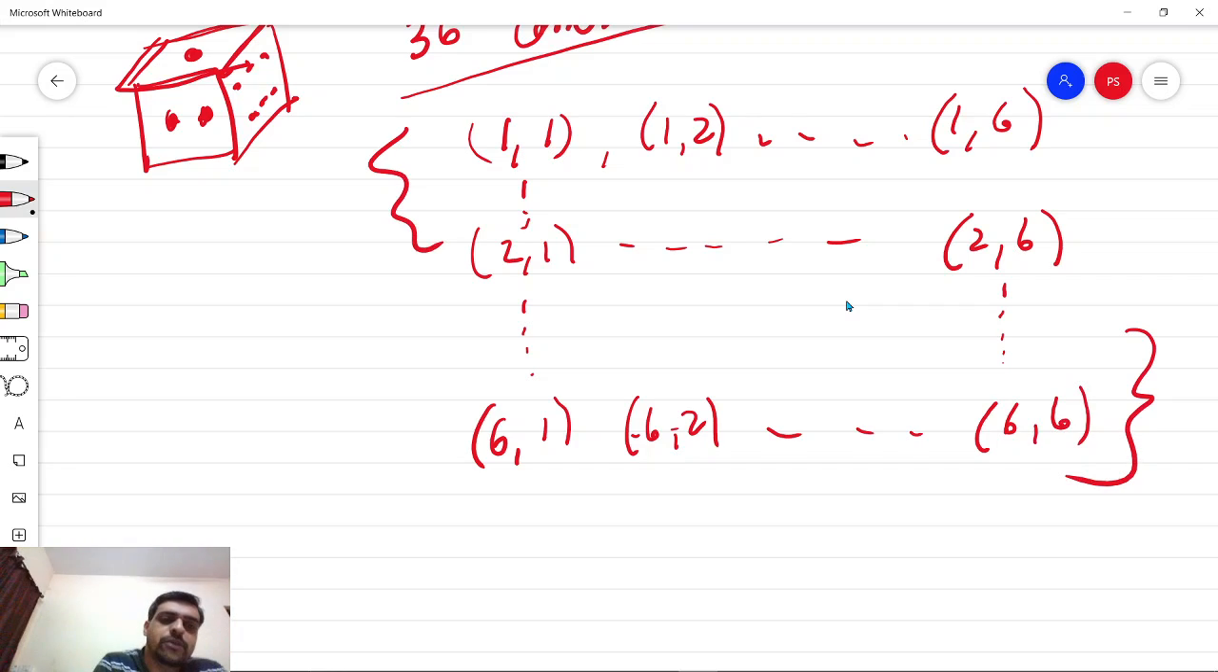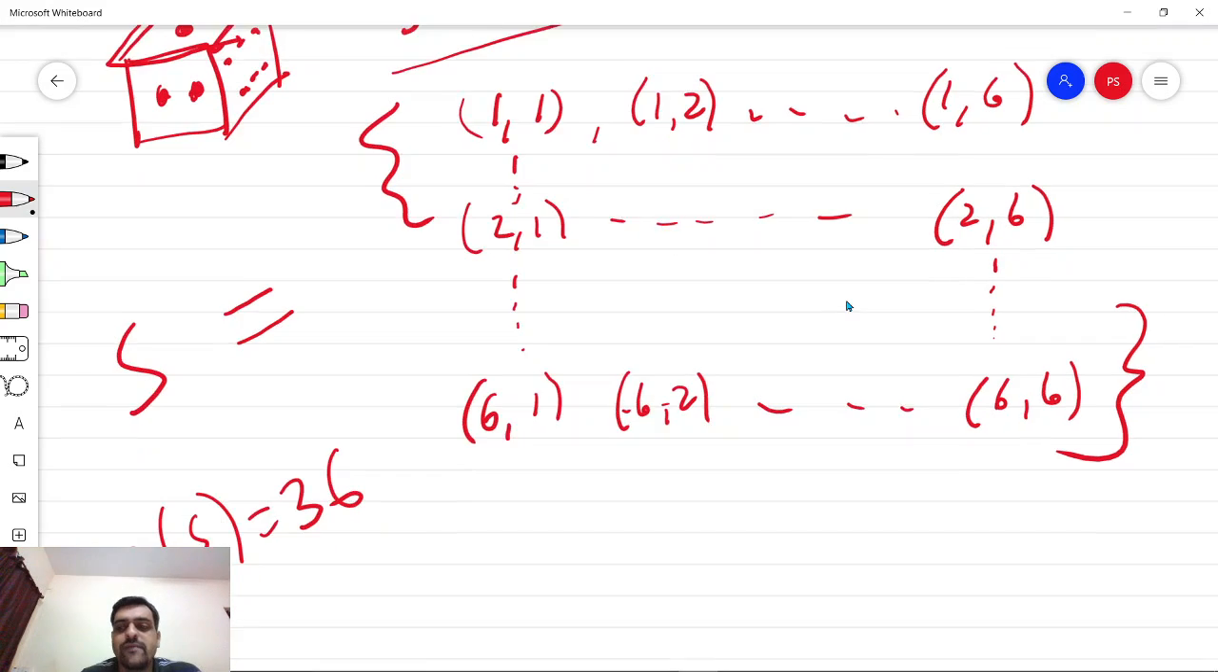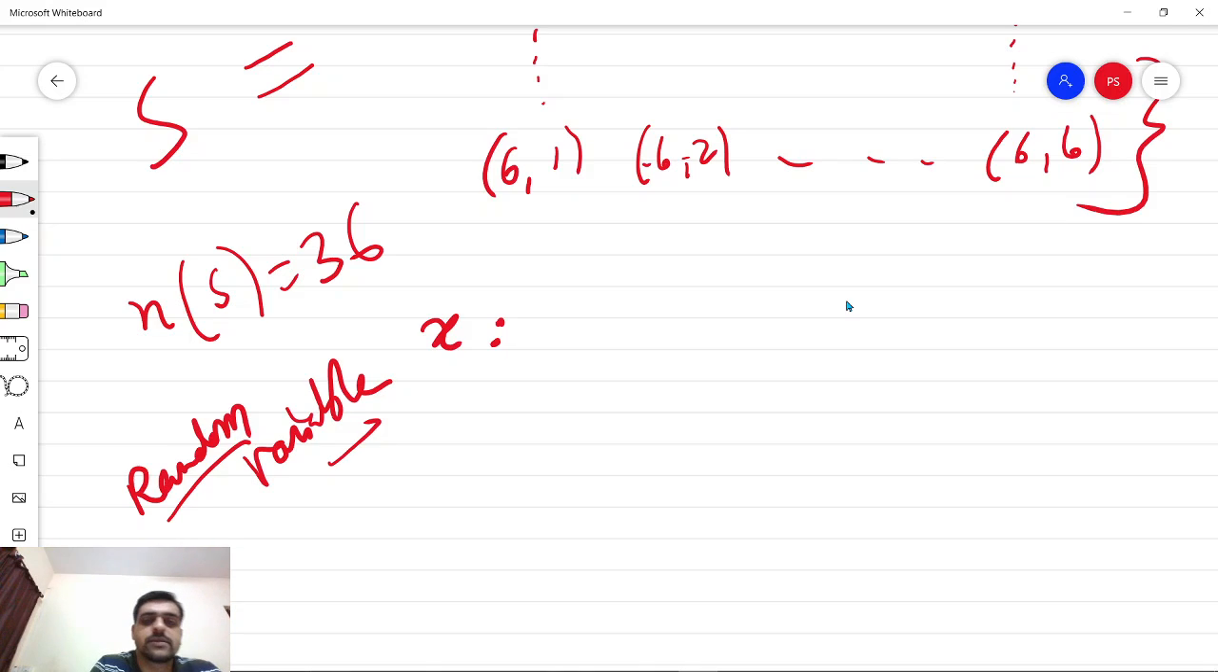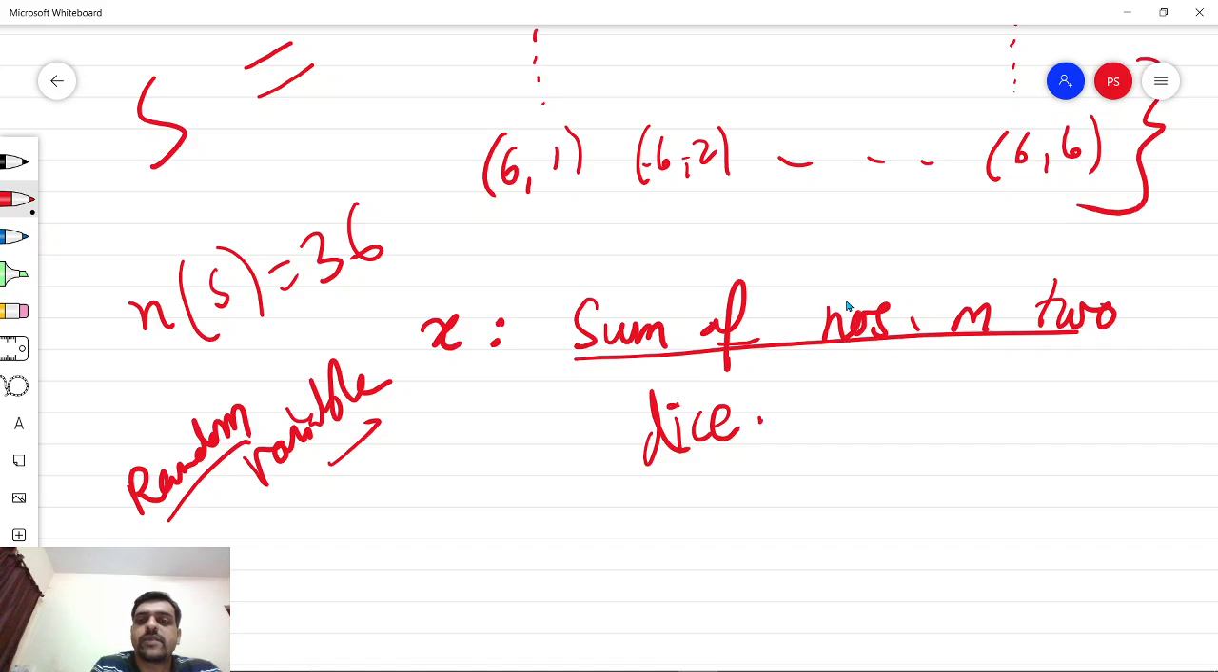So this is a particular sample space which consists of 36 different points for this particular event of throwing of two dice. Now we can describe a random variable x. So let us call it a random variable x as the sum of numbers on two dice. So this is how a random variable x is possibly described.